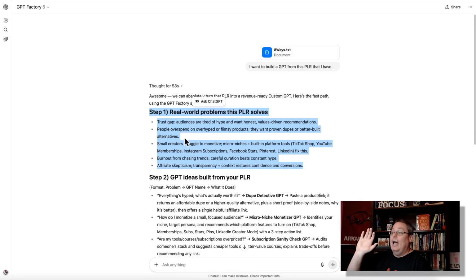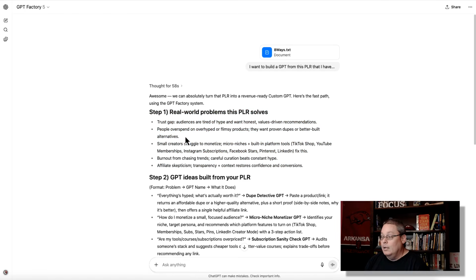This is about how to actually be an influencer, but not the hypey, overdone influencer, just bringing it down to real world, honest reviews and showing people how to actually pick a product or maybe pick an alternative product. People overspend on overhyped or flimsy products. They want proven dupes, or duplicates, or things that they can use as alternatives or better built alternatives. Small creators struggle to monetize micro niches built-in platforms. Anyway, understand what this is doing.